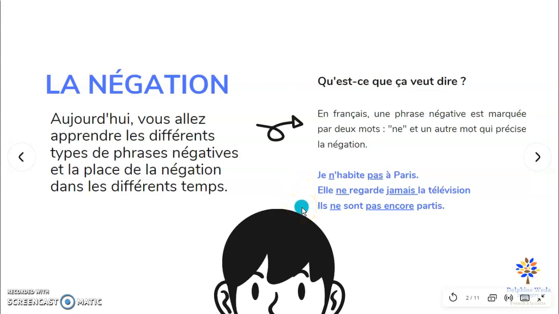Ils ne sont pas encore partis. You have the ne again before the verb sont, and here we mixed pas together with encore, yet, to have more precision about the negative. They haven't left yet.